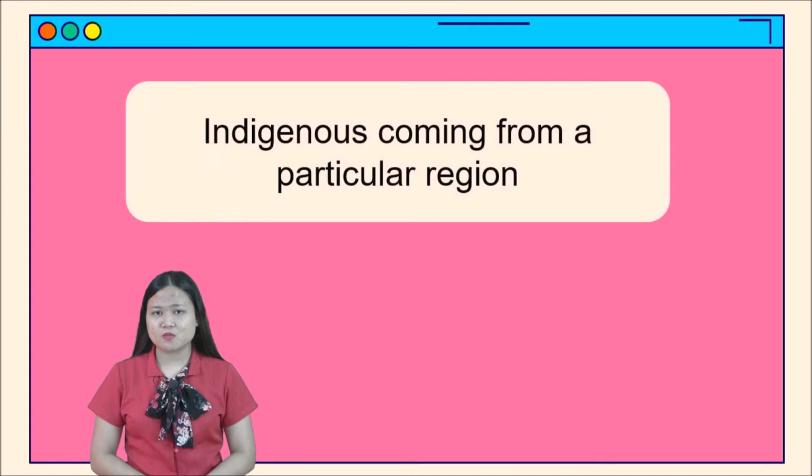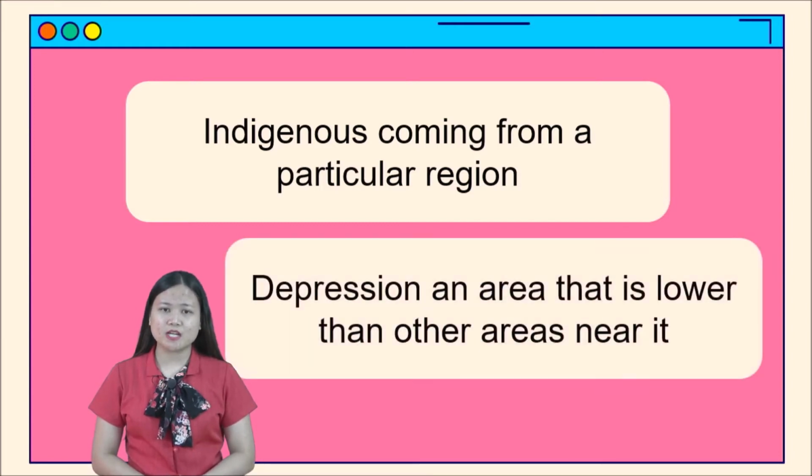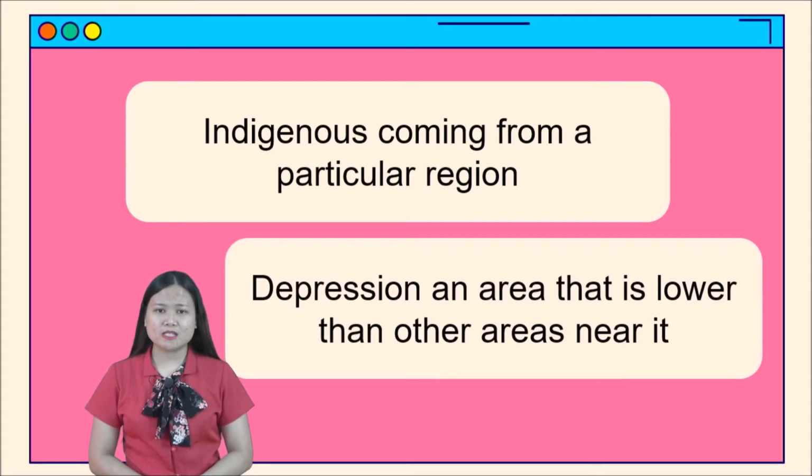First, we have the word indigenous. When we say indigenous, class, it means coming from a particular region. Next one, we have the word depression. When we say depression, it is an area that is lower than other areas near it.